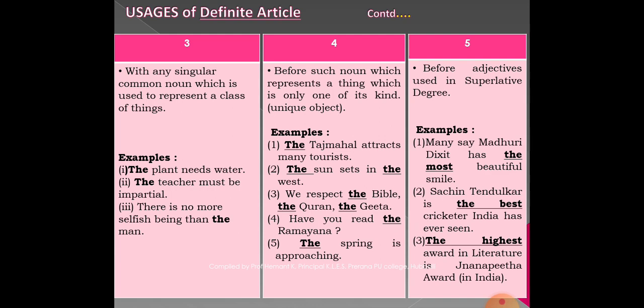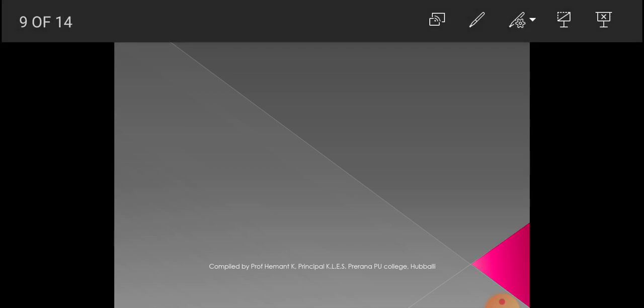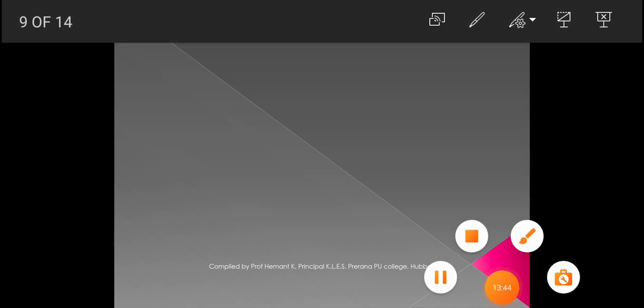Next example, the highest award in literature is the Jnanpith award. The highest award itself is the Jnanpith award. Like this we must use the definite article the, right?